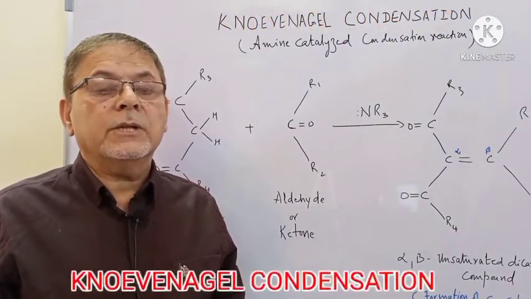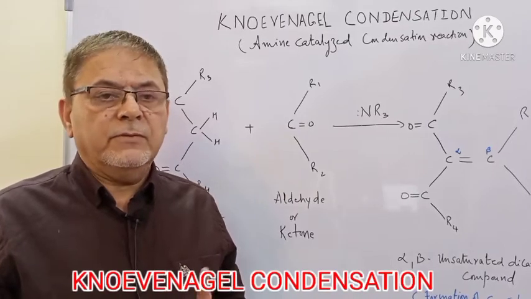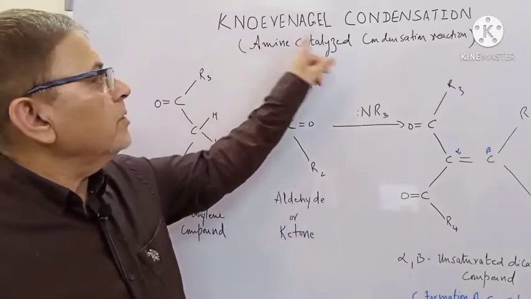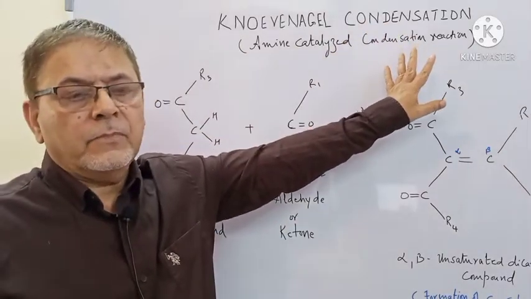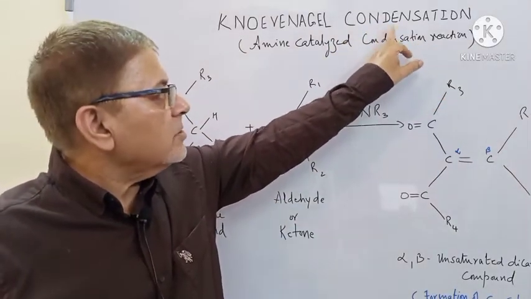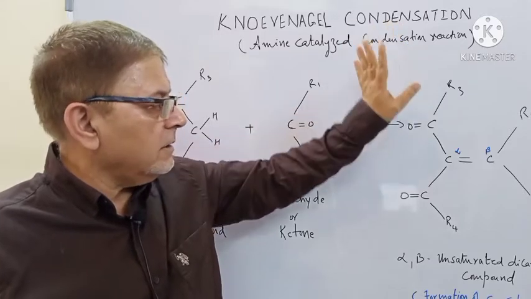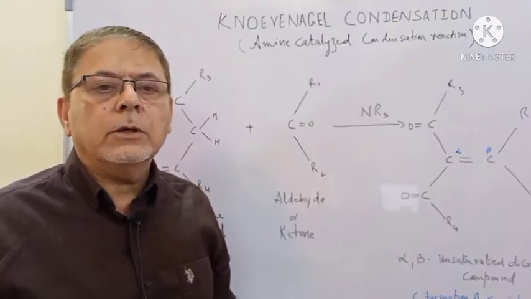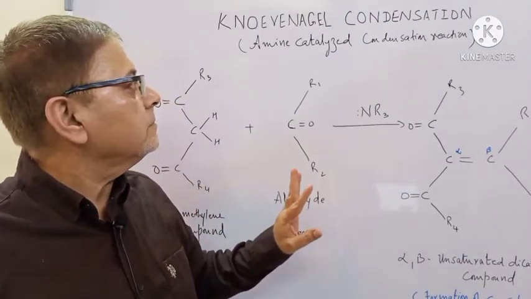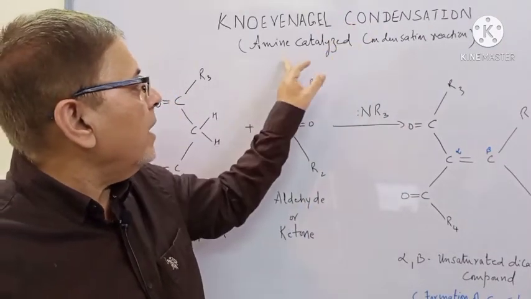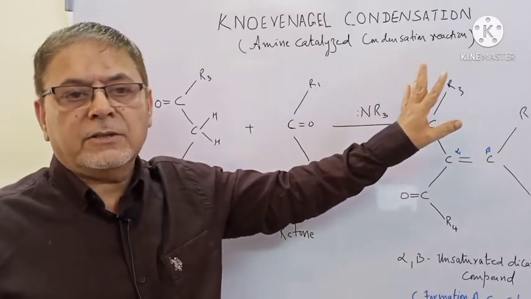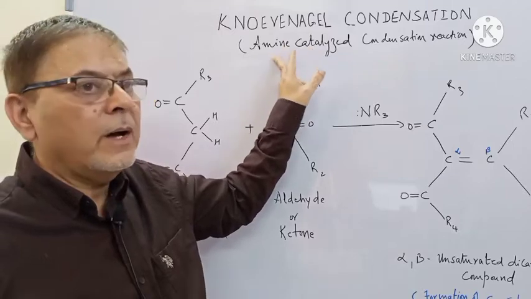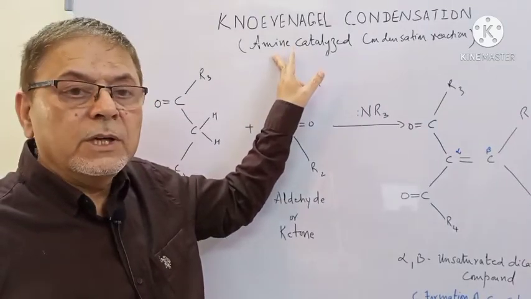We'll be starting now with name reactions. The first reaction which we want to do is Knoevenagel condensation. From the name condensation, we get the idea that there is loss of some side product like water or carbon dioxide. Second, it is an amine catalyzed condensation reaction. So the second point is it takes place in presence of an amine, which is a weak base.